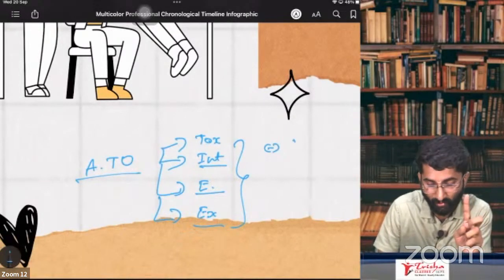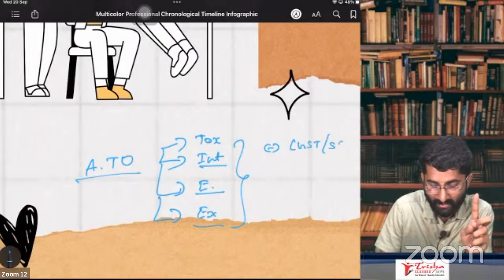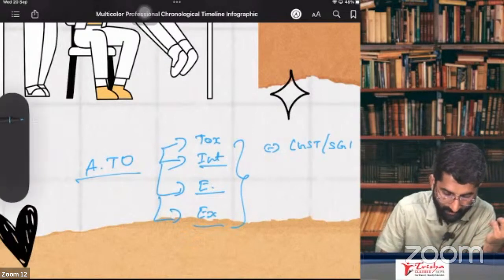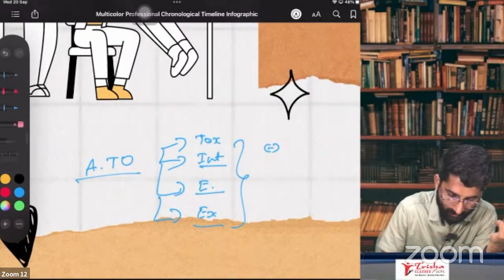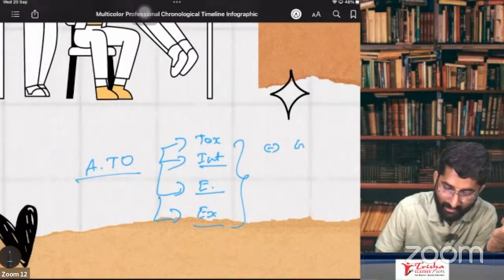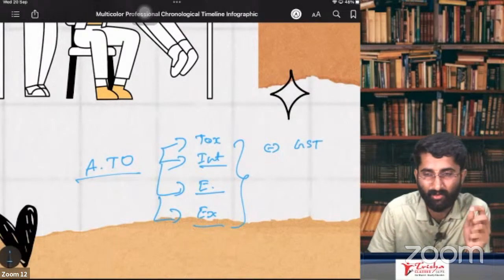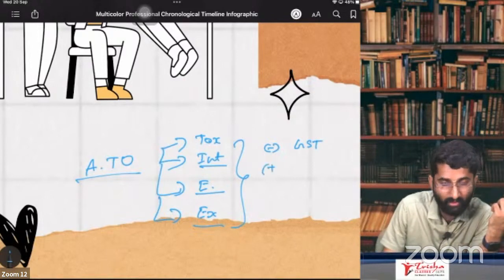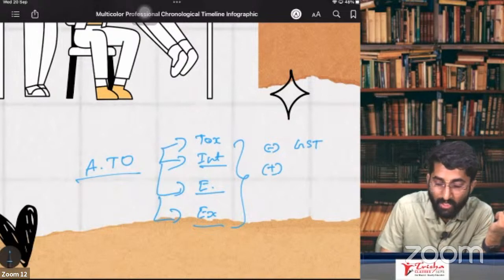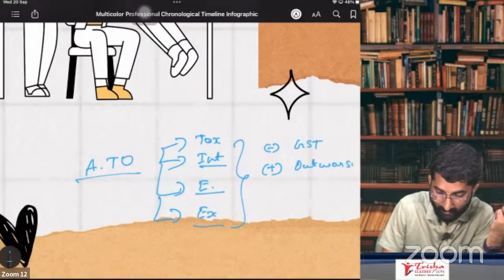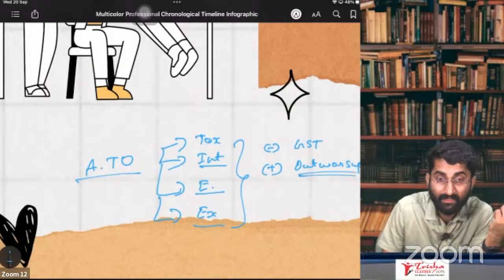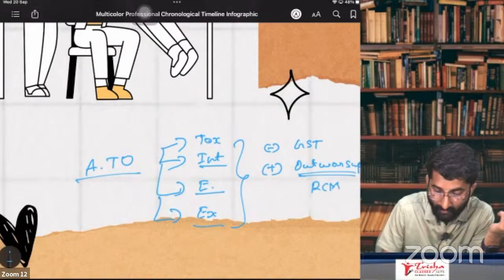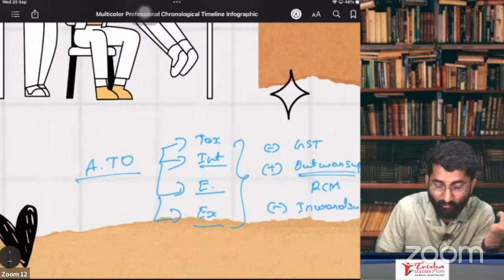Provided you have to deduct, you should not include CGST, SGST, or I would say you should not include GST. GST is there, so you should not include it, excluding GST. And what are the things that you have to include? Outward supplies on which RCM is applicable. But you should not include inward supplies on which RCM is applicable.